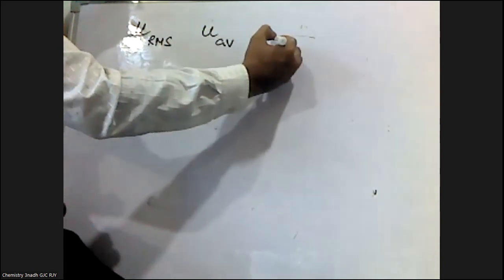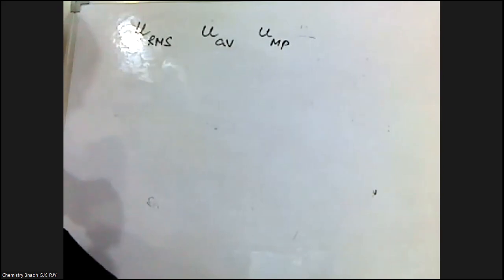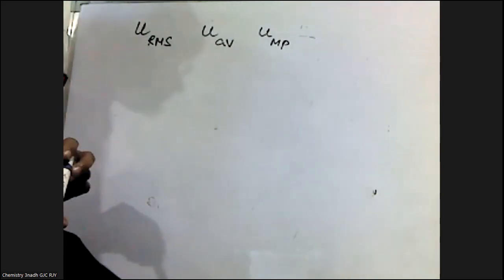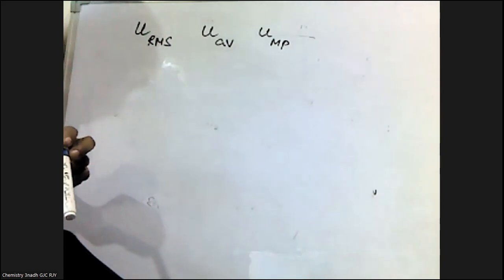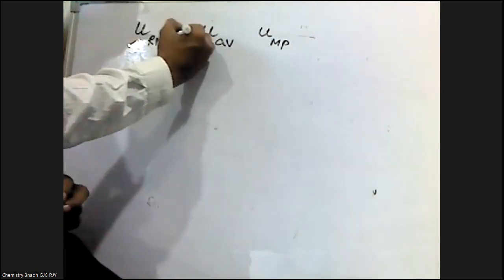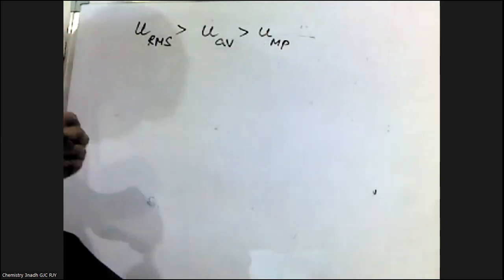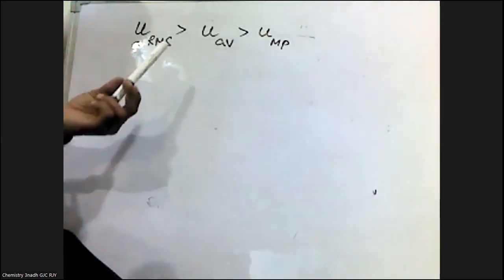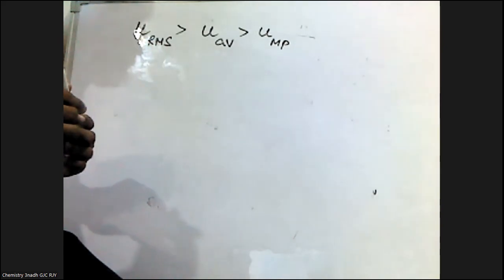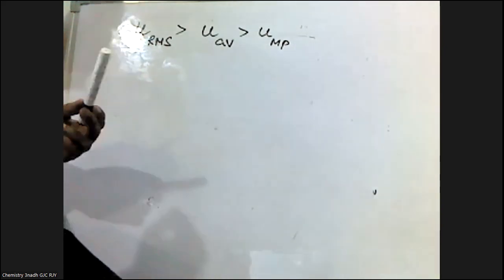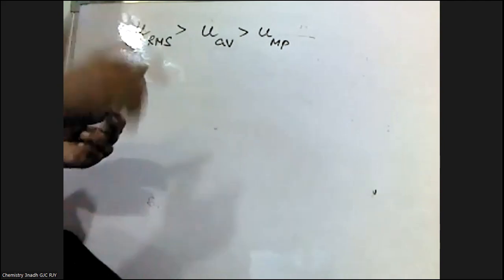These three speeds have the following order: U RMS is greater than U average, which is greater than U most probable. So this is regarding velocities.